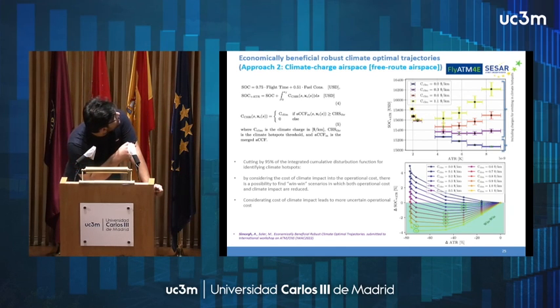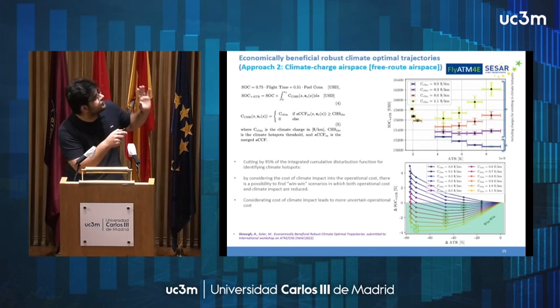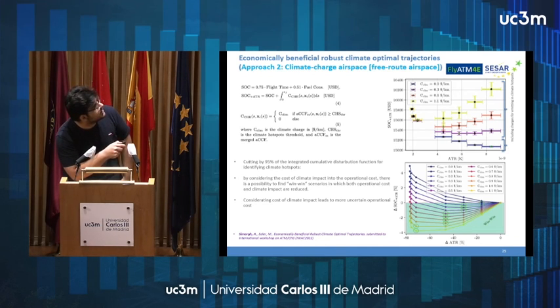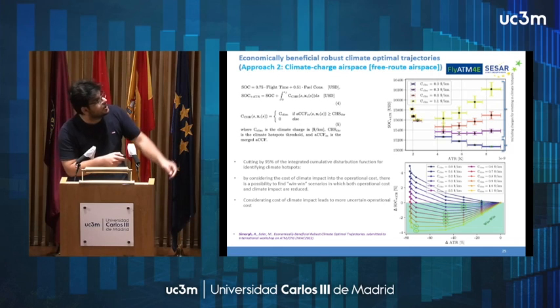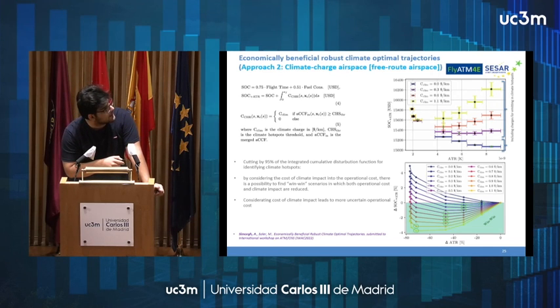Here, this is the simple operating cost that was previously mentioned. It considers only flight time and fuel burn, but now we include the cost of emitting in climate-sensitive regions with the parameter climate charge. Now we want to see how the shape of the Pareto frontier changes. This is the scenario previously considered, for free route airspace. This is the one obtained before, free of charge, because the climate charge is 0.